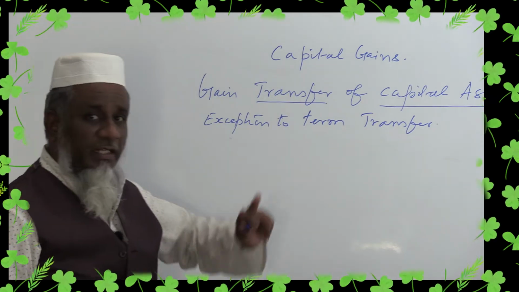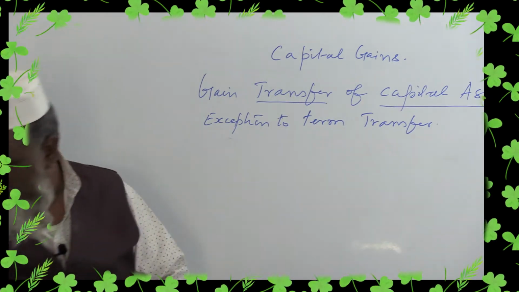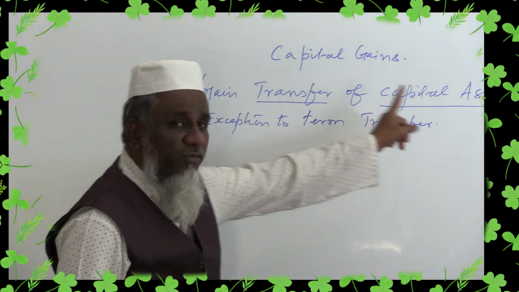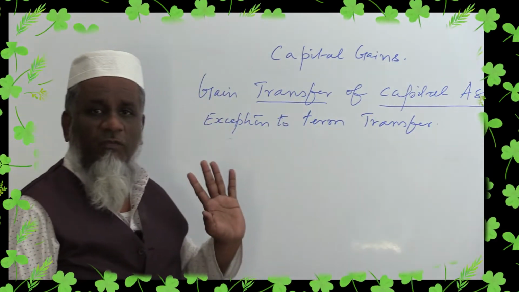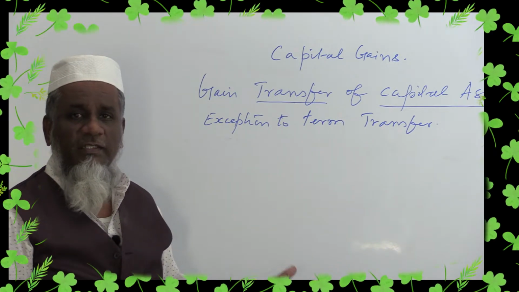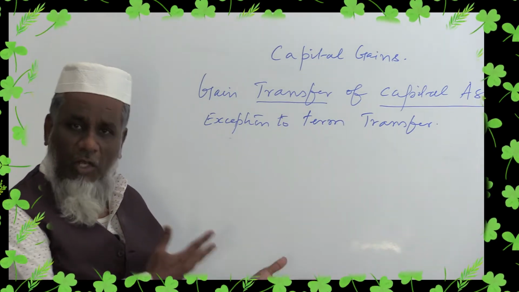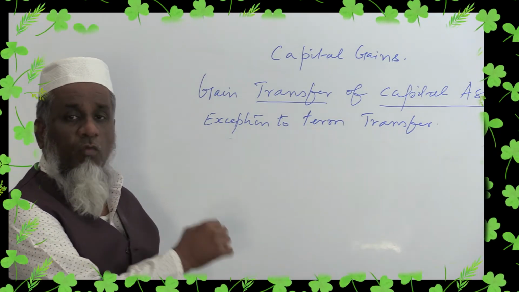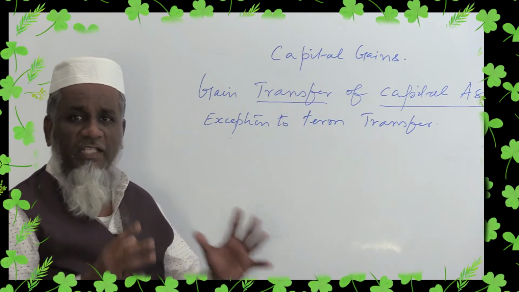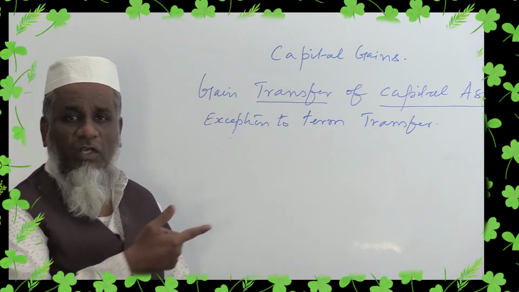Because the definition itself says the gain arising from transfer of capital assets, we have just seen which assets are not considered as capital asset. Now we can see what are the transfers that are not considered as transfer for the purpose of capital gain.